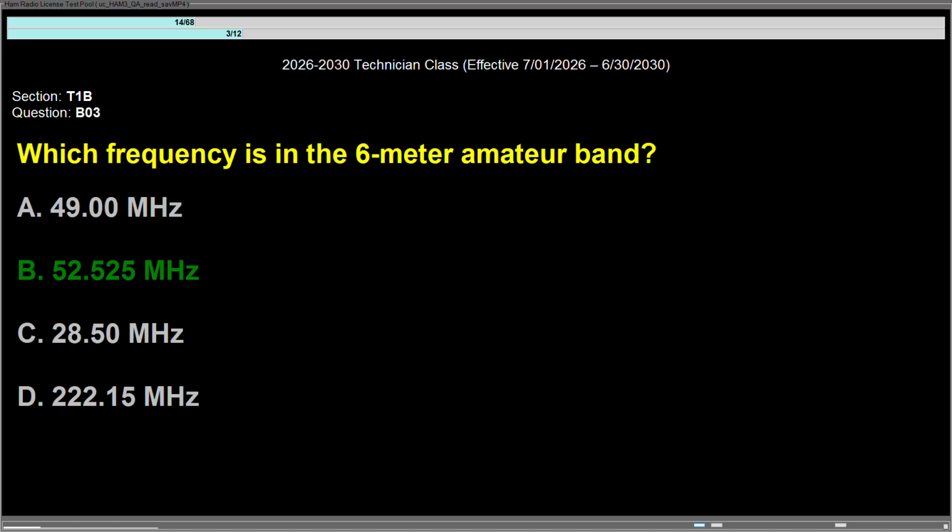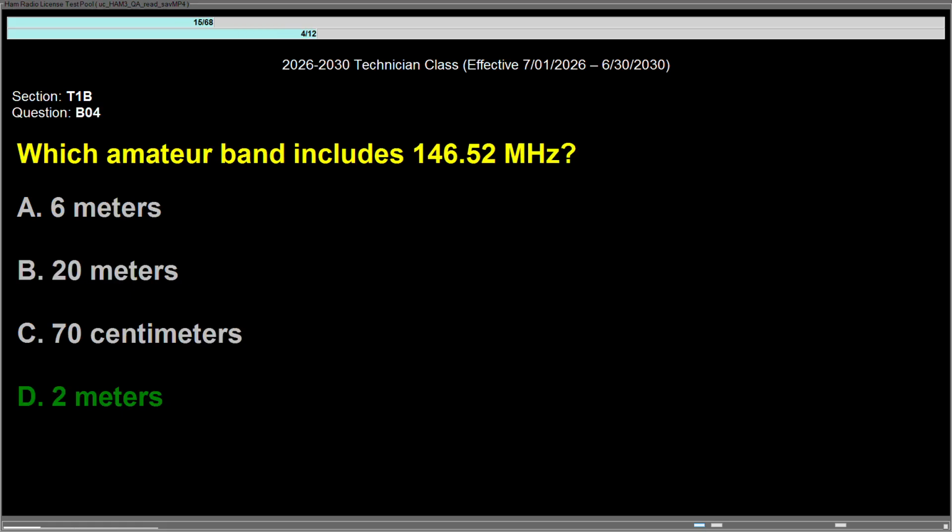Question Bravo 03, which frequency is in the 6-meter amateur band? Answer is B, 52.525 MHz. Question Bravo 04, which amateur band includes 146.52 MHz? Answer is D, 2 meters.